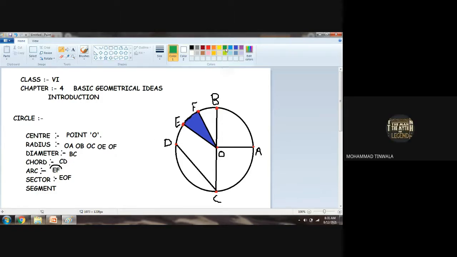Now what do you mean by segment? Segment means the curve and a chord.